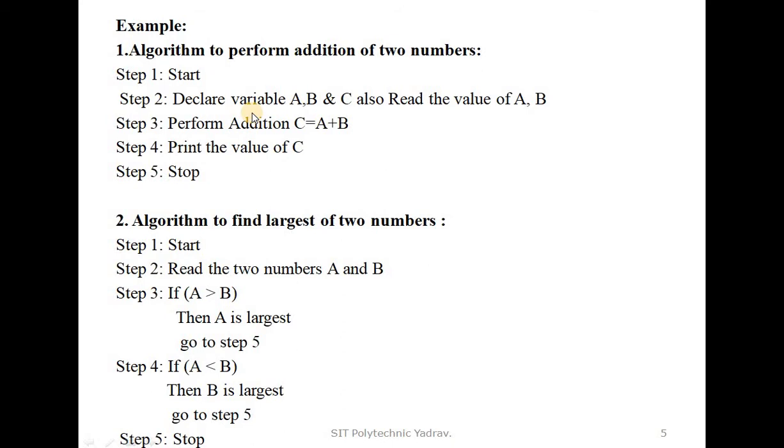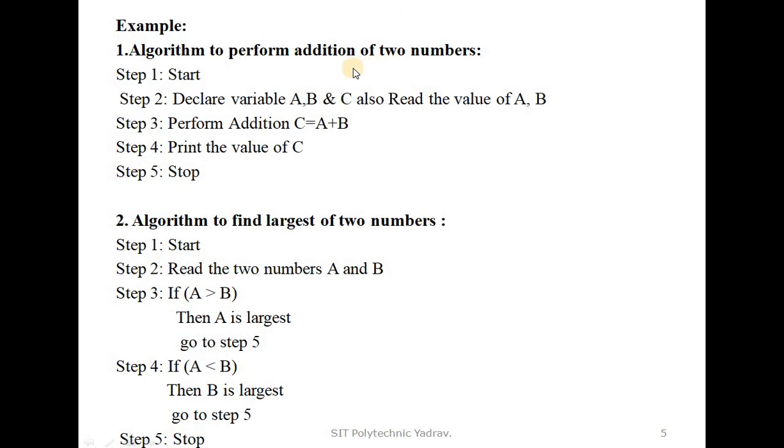Using an example, we will clear that point. Our problem task is the addition of two numbers. The algorithm to perform addition of two numbers is: Step 1, start. Step 2, declare variables a, b and c, and also read the values of a and b. Clear? It means we perform addition of two numbers.